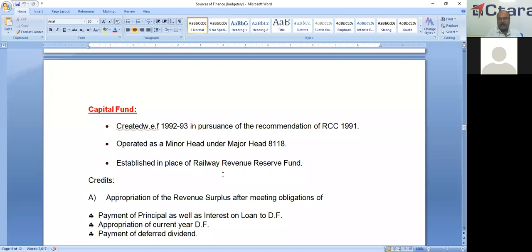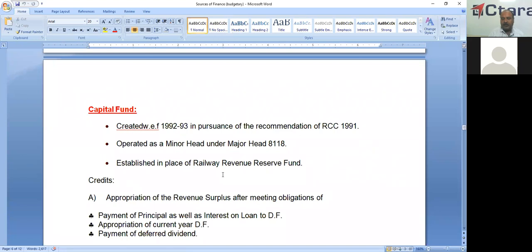Before 1992, if the railway was not able to pay the dividend to the Ministry of Finance, we used to draw the money from the Revenue Reserve Fund and pay the dividend to the Ministry of Finance.